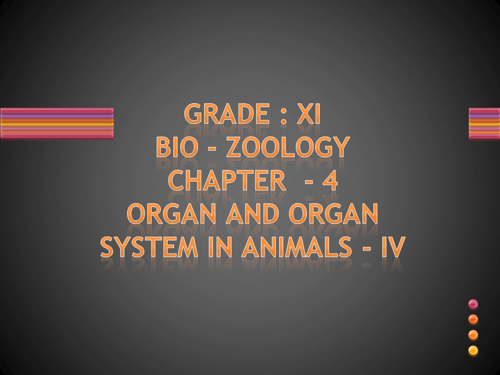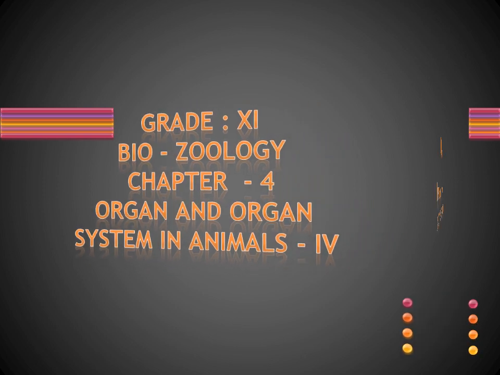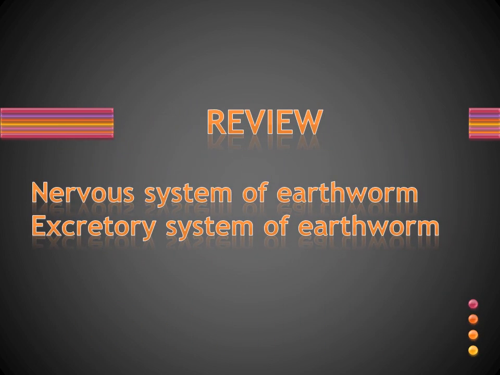So we are discussing chapter 4, organ and organ system in animals. Today, part 4. In the previous sessions we discussed the various systems of earthworm, which is an invertebrate.